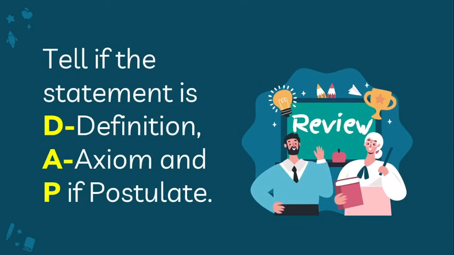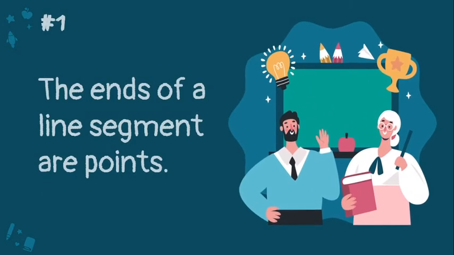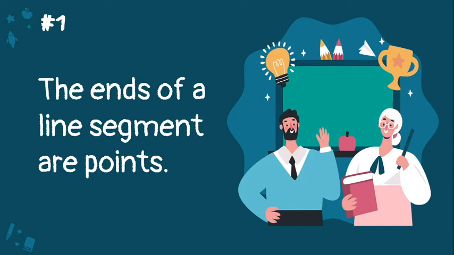Now, let's recall Euclid's different definition, axiom, and postulate. You're going to tell D if the statement is definition, A for axiom, and P for postulate. Are you ready? Okay, now, let's start with number 1. The ends of a line segment are points. Is this definition, axiom, or postulate? If your answer is D, you are correct because that is Euclid's definition.